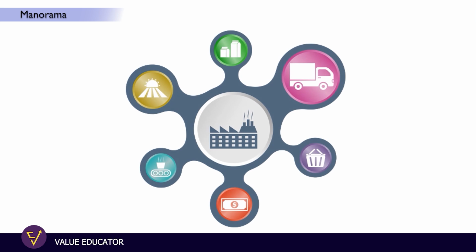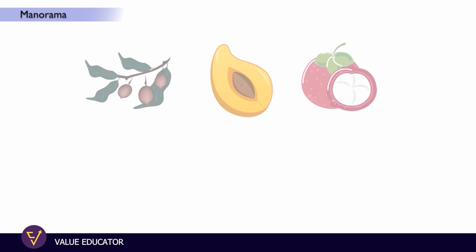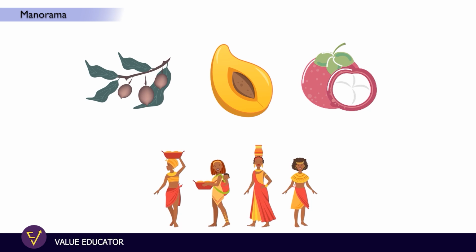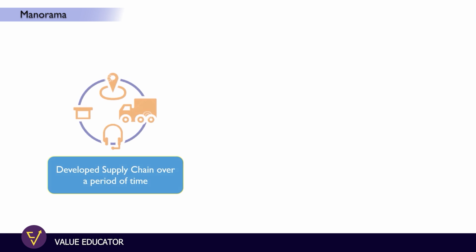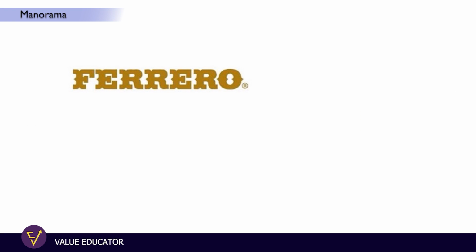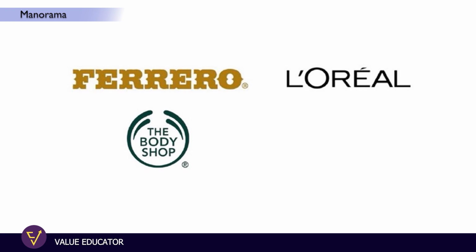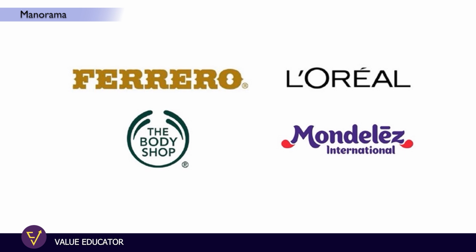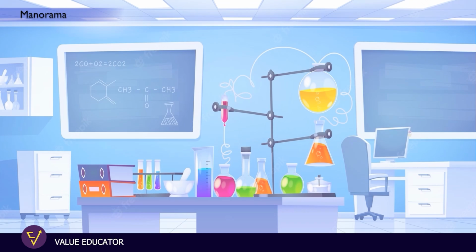Over a period of time, Manorama Industries have developed their supply chains very well, where they procure their raw materials from the tribal people. This supply chain also acts as an entry barrier for any new entrant. Manorama Industries have developed very good relations with global giants like Ferrero, L'Oreal, The Body Shop, Mondelez, and one of the key reasons for these strong partnerships is their focus on R&D.